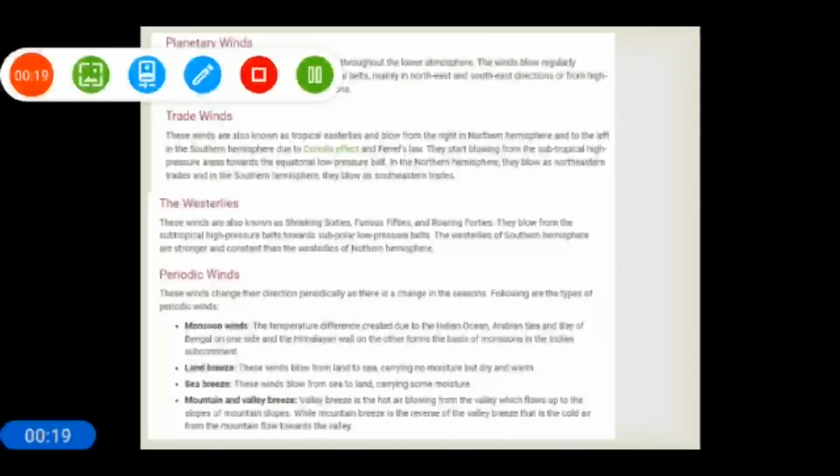Second is trade winds. These winds, also known as tropical easterlies, blow from the right in the northern hemisphere to the left in the southern hemisphere due to the Coriolis effect and Ferrel's law. What does it mean? This effect describes the pattern of deflection taken by objects not firmly connected to the ground as they travel long distances around Earth. Basically, this effect is responsible for many large-scale weather patterns. They start blowing from the subtropical high-pressure areas towards the equatorial low-pressure belts. In the northern hemisphere, they blow as northeastern trades. In the southern hemisphere, they blow as southeastern trades.